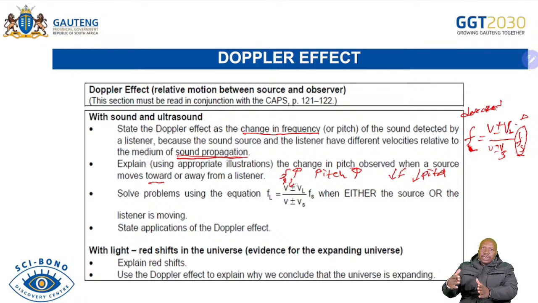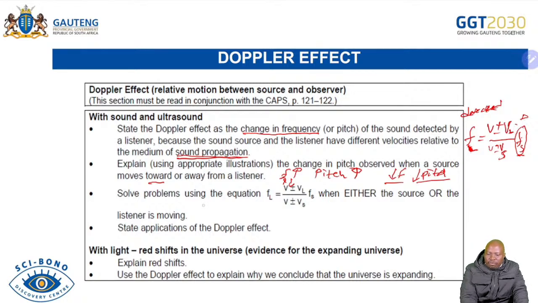But when the source is moving away from the listener, or vice versa, it means the wavelength increases. As the wavelength increases, we're saying the frequency will decrease and the pitch will decrease as well.